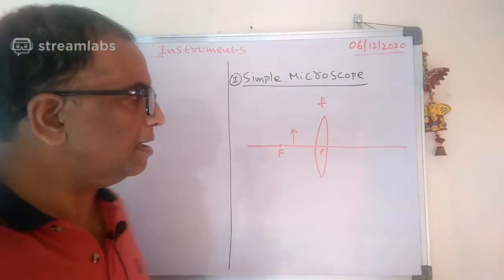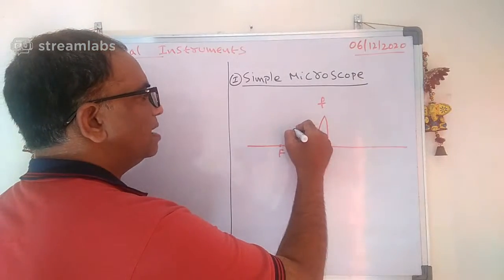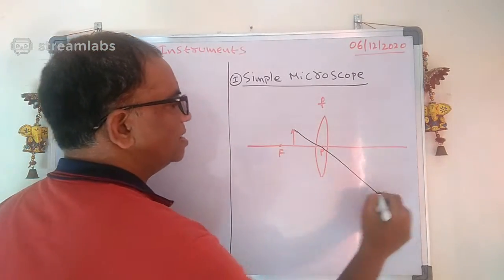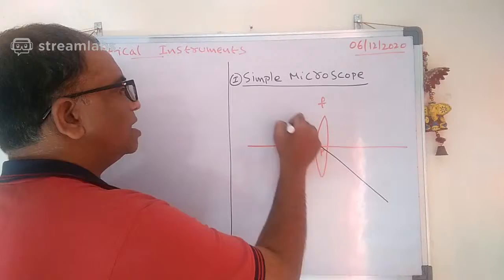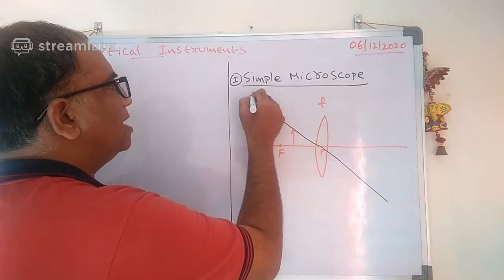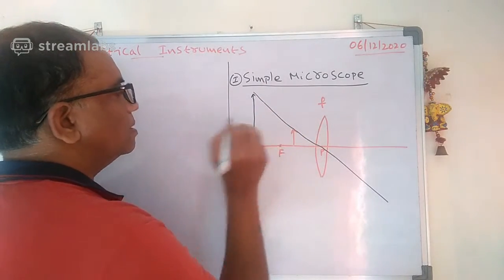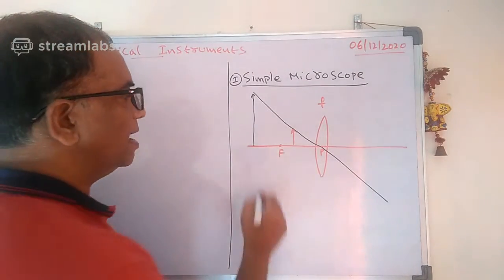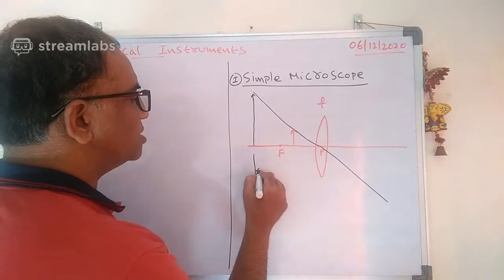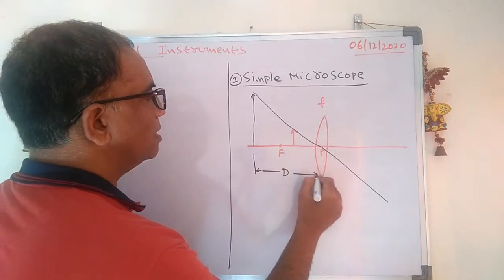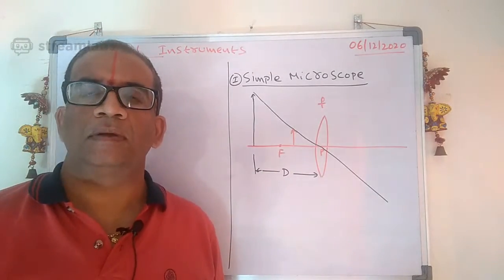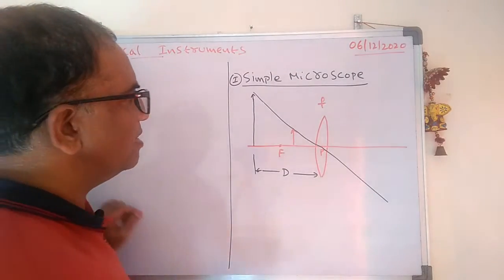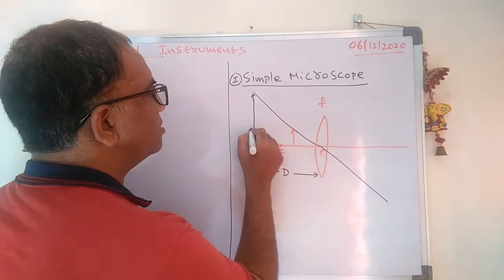The ray will not converge here, so if you just extend it, you will get an image here. This is the image, and it will form at a distance d. Then see carefully, just try to draw like this.